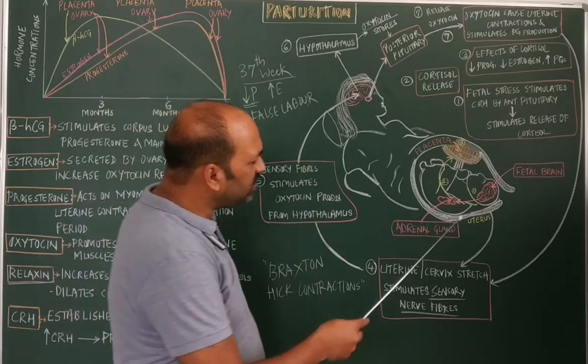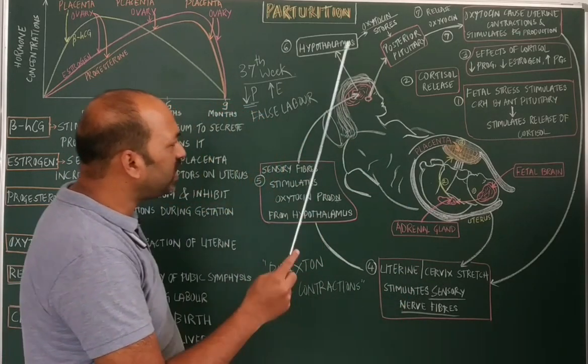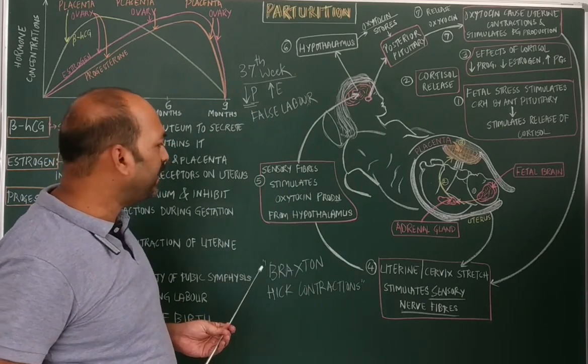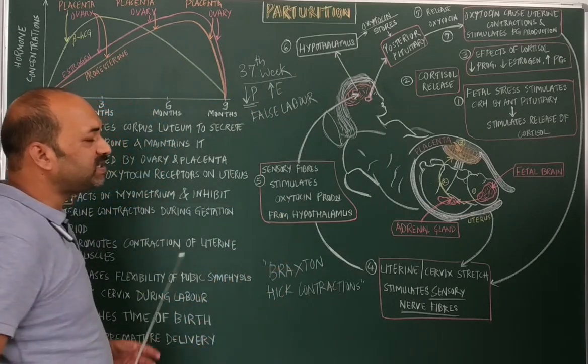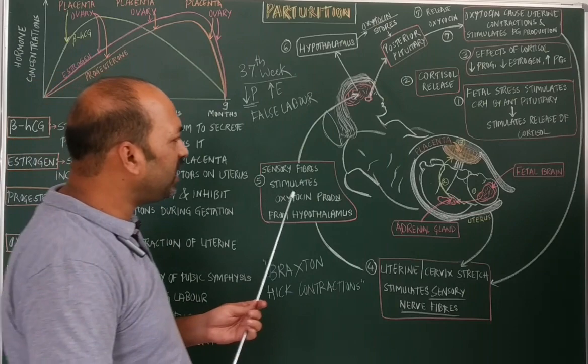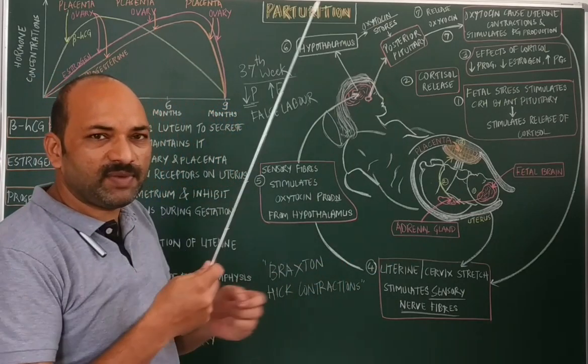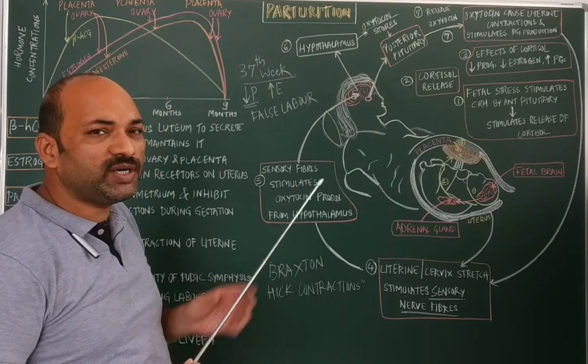Now these sensory nerves will carry the information to the hypothalamus of the maternal brain. So once the hypothalamus receives the signals from the uterine contraction, because the fetus is making its movement to come out,